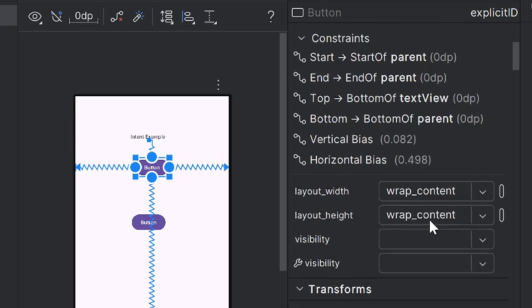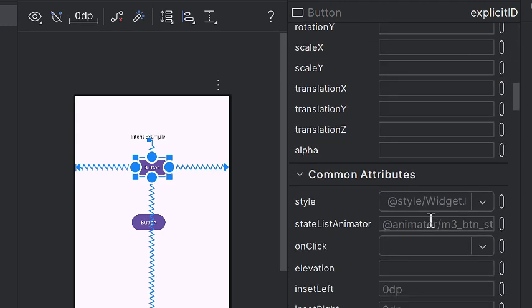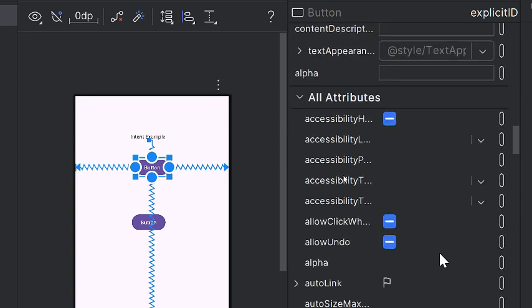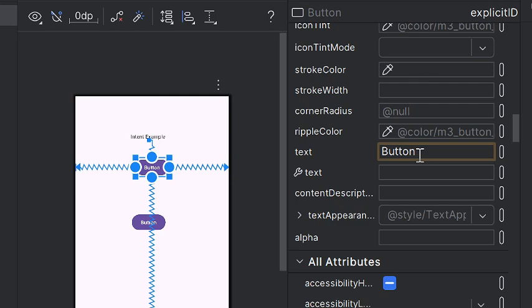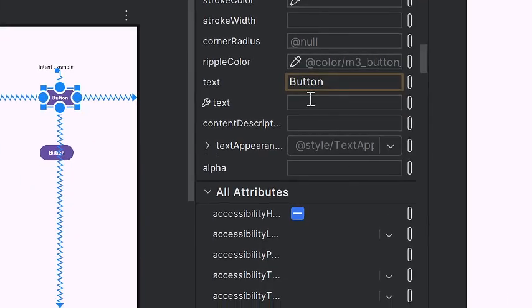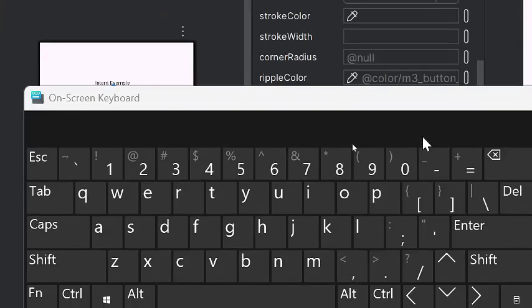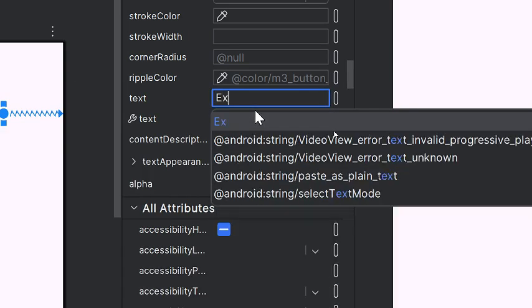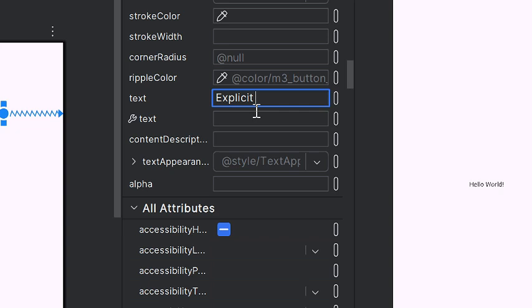You change the name or the text. Change the text. Explicit button.